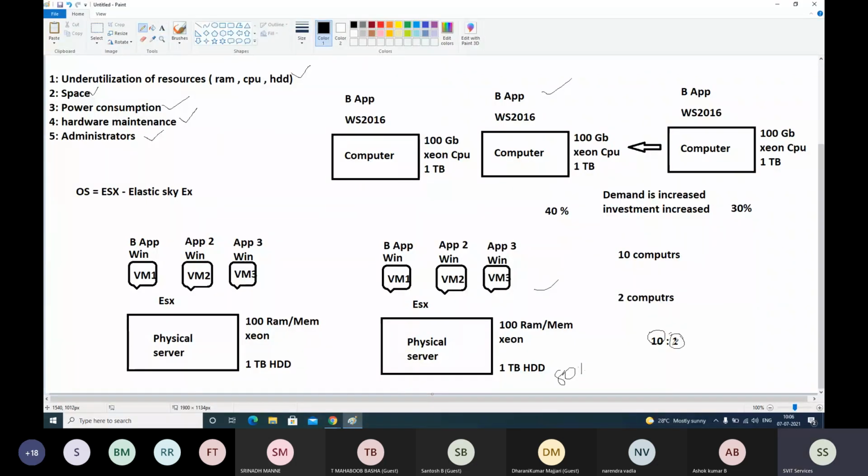Your investment is reduced by efficiently utilizing the resources with this advanced technology. That's the minimum, a 10:1 range. There are people who are saving at a 100:1 range also. They used to invest 100 rupees and gain 1000 rupees as profit. Now people are investing 1 rupee and still gaining 1000 rupees as profit.